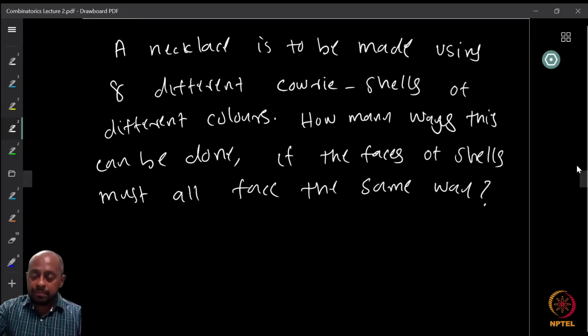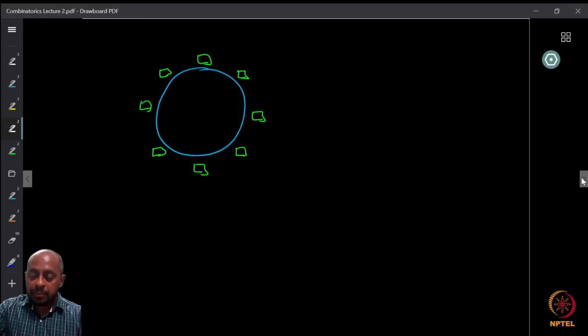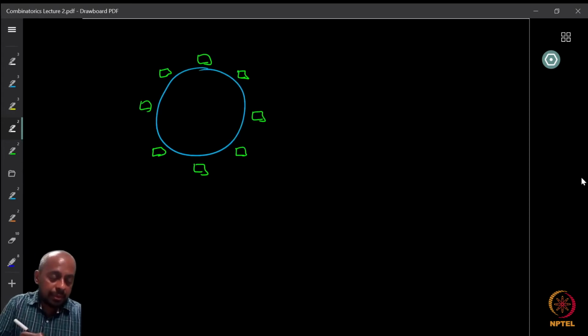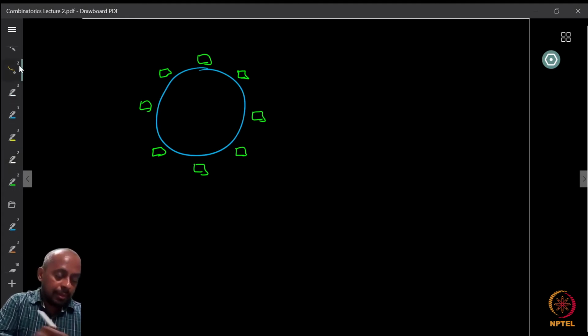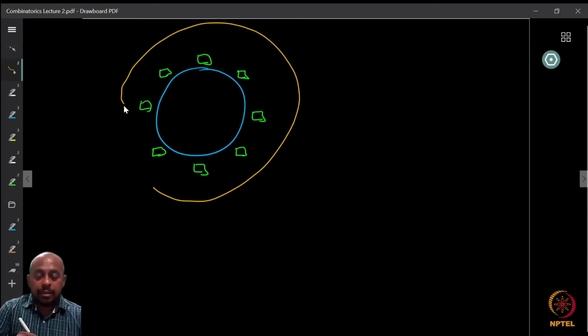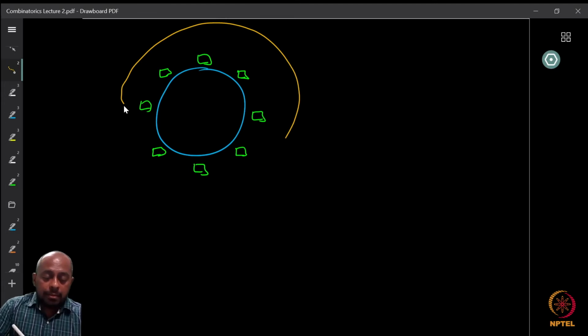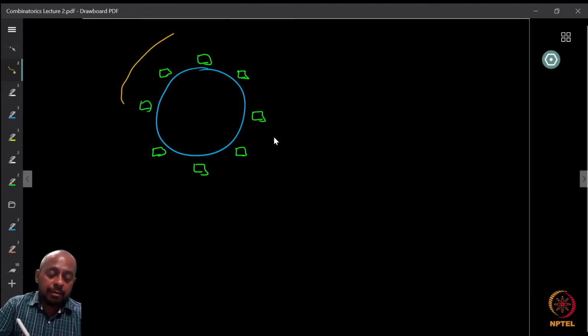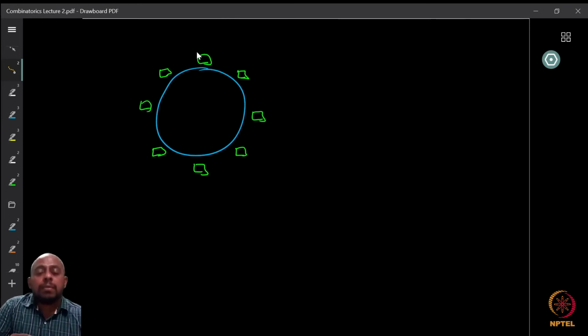Now, this is the structure of a necklace, let's say, right? So you have this necklace, and you can put 8 of the different cowrie shells here in a particular fashion. Now they are of different colors, so the order in which you keep them is going to be different. But since it is a necklace,